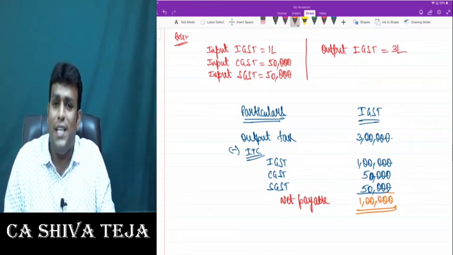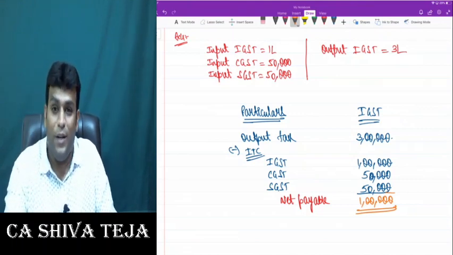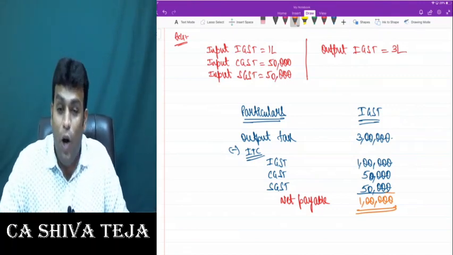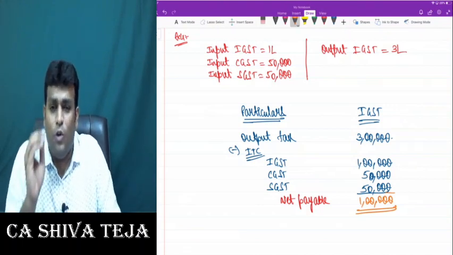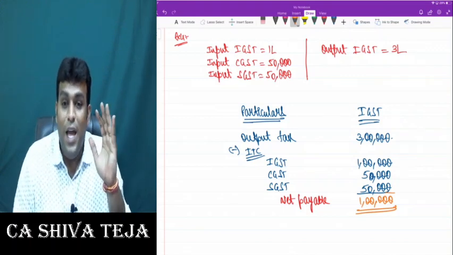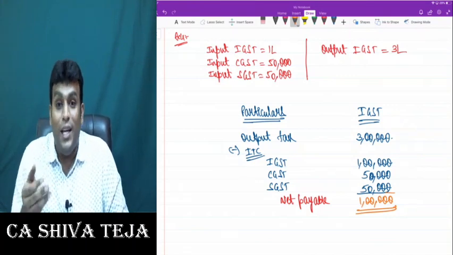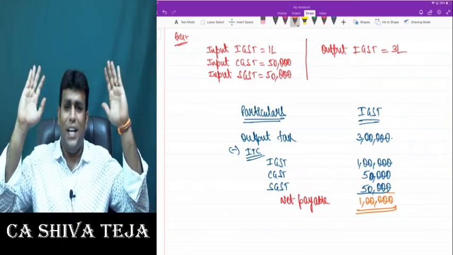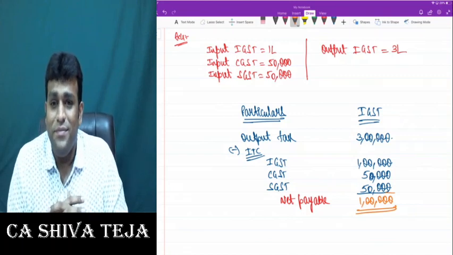The purpose of this example is only to make sure that you guys have great clarity of thought on the concepts we are trying to tell you. And it is very important that you have tremendous clarity on utilization of input tax credit. Almost every time, one question comes in the exam in relation to utilization of input tax credit, which I really want you guys to have great clarity on. So are we clear, my dear friends? Come on, please do reply.